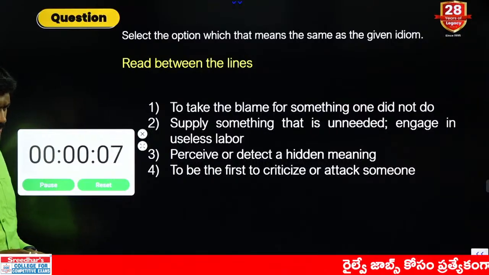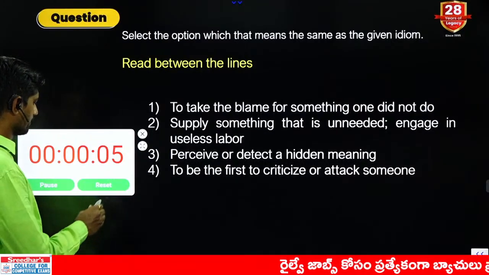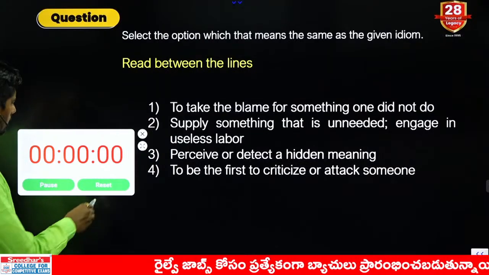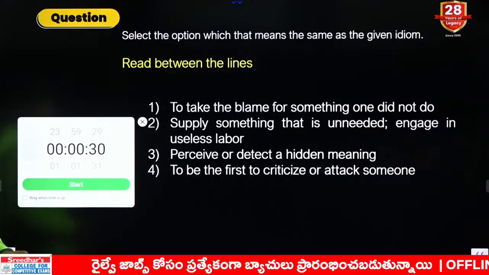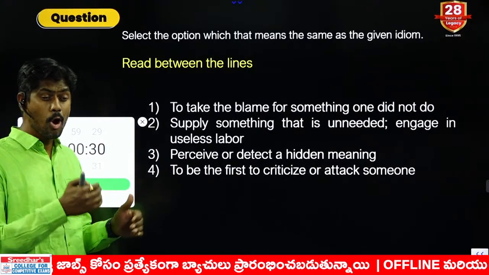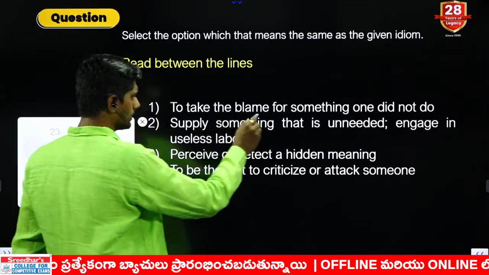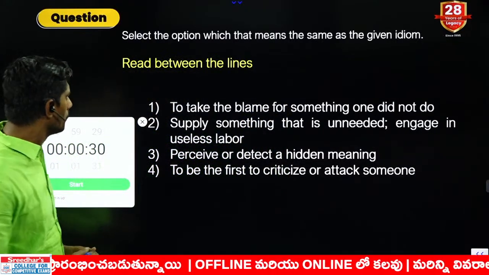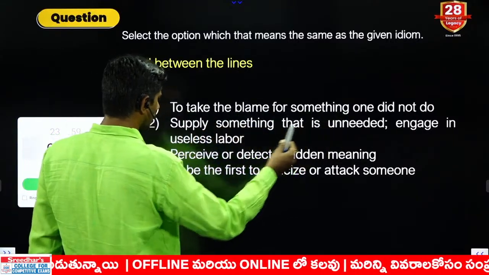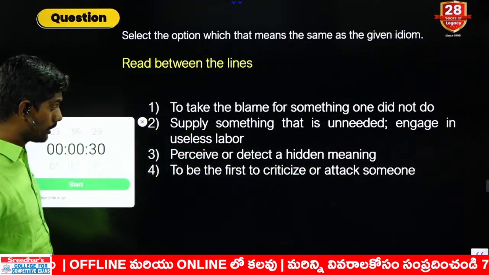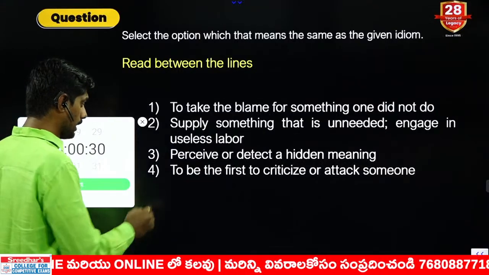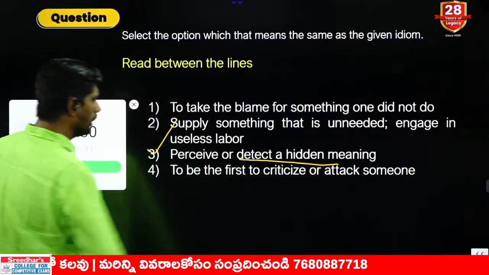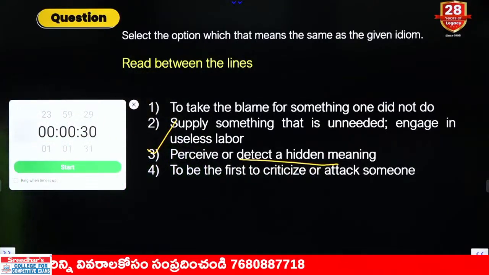Reading between the words or reading between the lines is what? Reading between the lines is nothing but to understand what is beyond the word meaning. For example, some sentence is there, to understand whatever is given beyond that sentence. Options: to take the blame for something, supply something, or perceive or detect a hidden meaning, to be the first one to criticize. Answer: third option. Detect a hidden meaning, perceive a hidden meaning. Third option is the right answer.